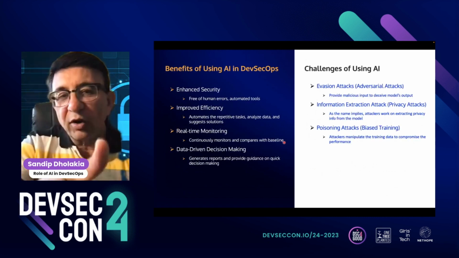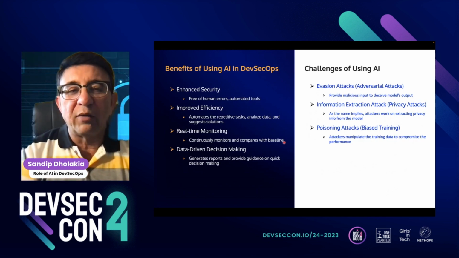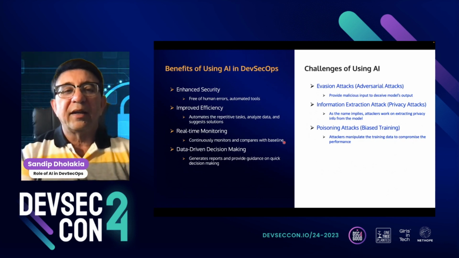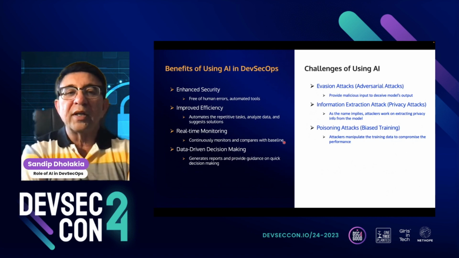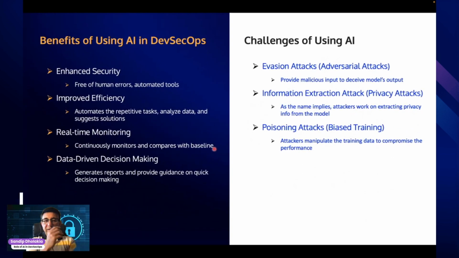So, benefits, we already touched upon it on the way when I was talking about the benefits of using AI. Like we said, the number one reason we use AI is to enhance security, because people make mistakes, things could go wrong, people forget things, and all of that can be easily eliminated with AI-based tools.